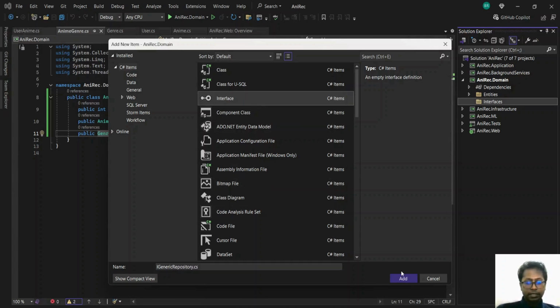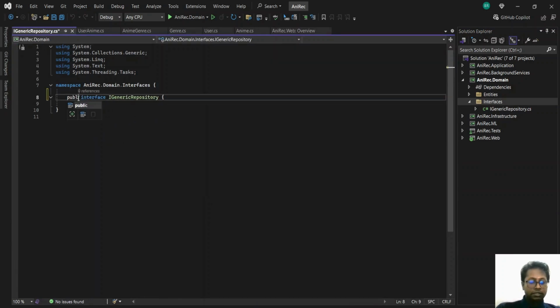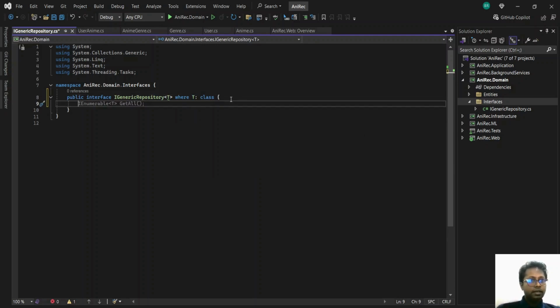Okay, we'll make this an interface. So this would just house the interfaces for us when we are going to implement this interface. Since this is a generic repository, we'll use T like this. T in this case would be a class. And then we'll add the CRUD operations for this. Each CRUD operation will be an asynchronous task.